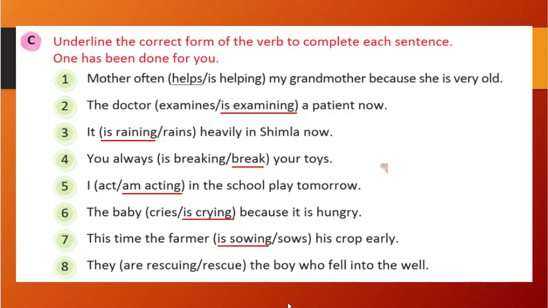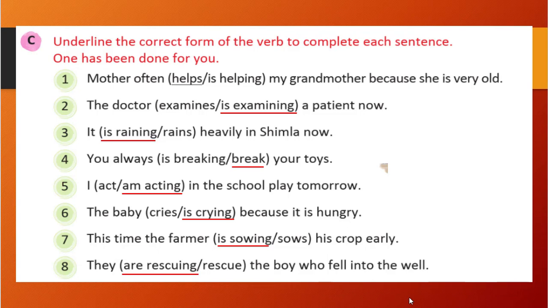And they are rescuing or rescue the boy who fell into the well. So that boy who fell into the well, people are rescuing him, right? Rescue operation is going on. So I think it has to be are rescuing. Okay. Yes, that will be the correct answer.